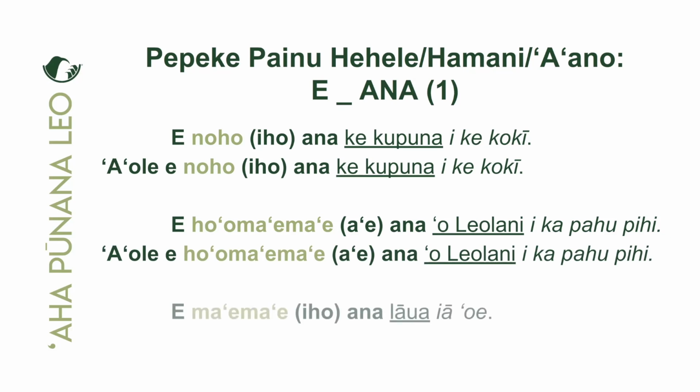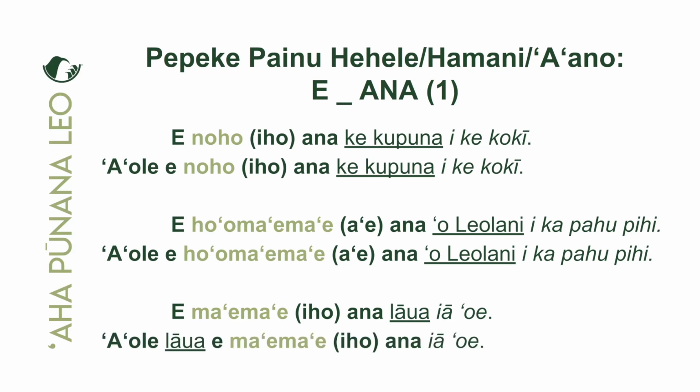Okay, maikaʻi. Next one. E maʻemaʻe hoʻi lāua iā ʻoe. They will become clean. They too, lāua, will become clean by you, or from you, or because of you. Now we're going to say that they are not going to be clean by you, from you, or because of you. And the way we do that is we add ʻaʻole again, but because it's a papani, something has to change. So the rule again is if the piko is a papani, that piko papani will jump up in front and follow the word ʻaʻole. So we have ʻaʻole lāua e maʻemaʻe hoʻi iā ʻoe. They will not become clean because of you.